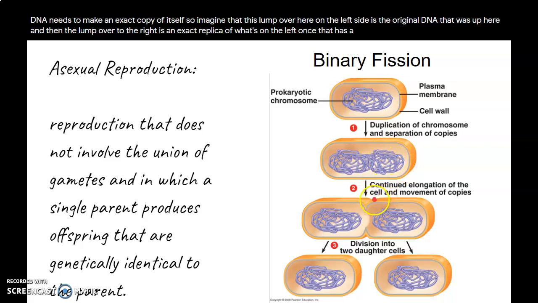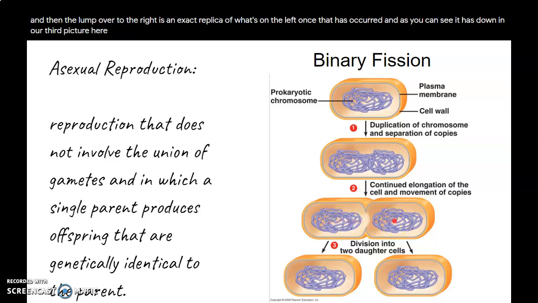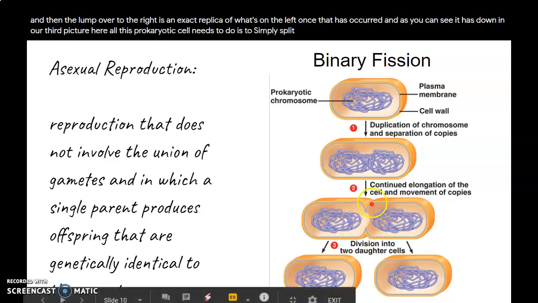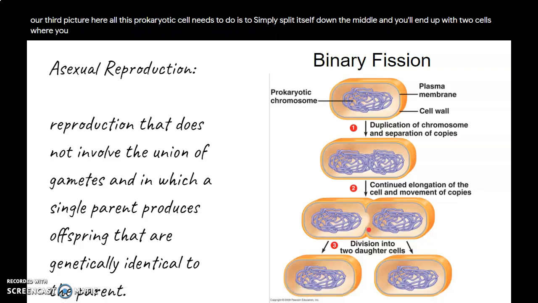Once that has occurred, and as you can see it has down in our third picture here, all this prokaryotic cell needs to do is to simply split itself down the middle, and you'll end up with 2 cells where you once had one, and they should be identical to each other. Asexual reproduction in the form of binary fission.